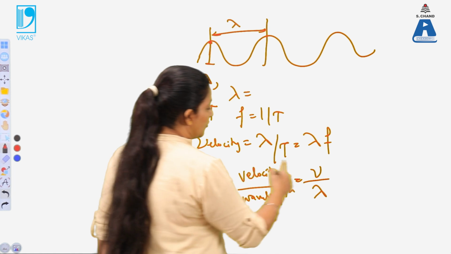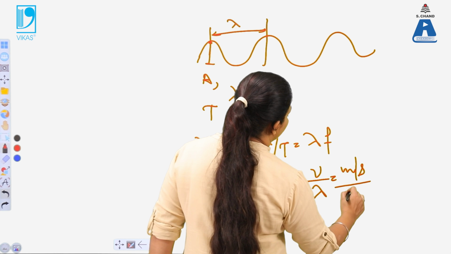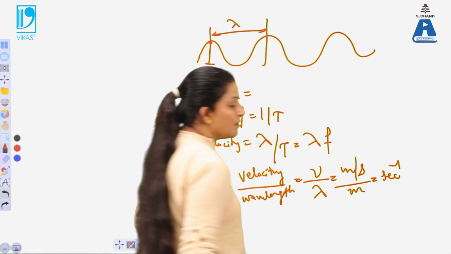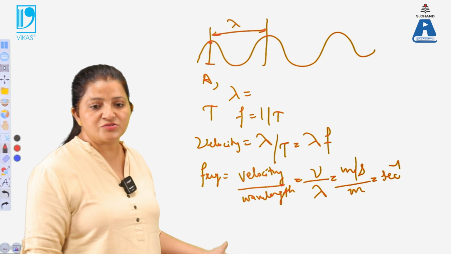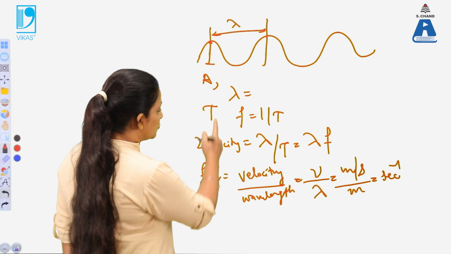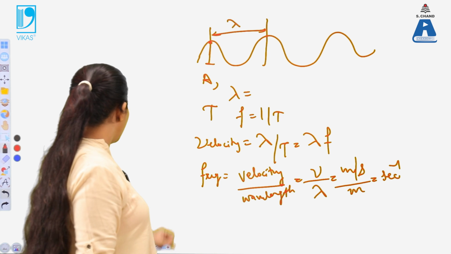Now we know that velocity is taken in meter per second and lambda is taken in meter, so the frequency has a unit of per second. So the frequency of the wave can be calculated this way. These are the properties of the wave which can be calculated.